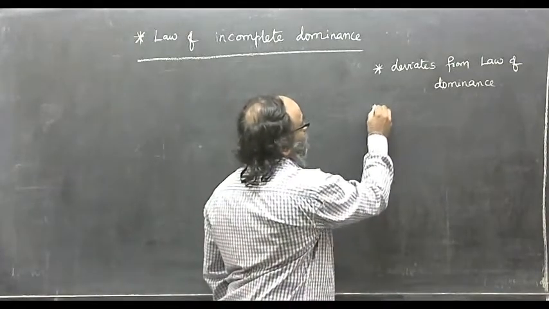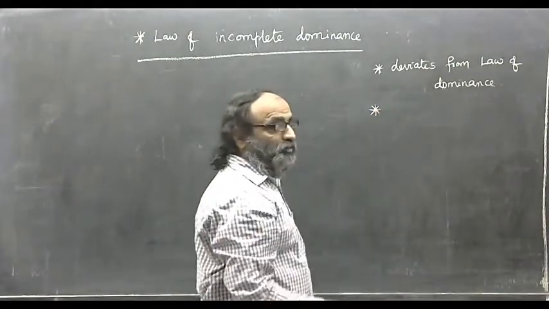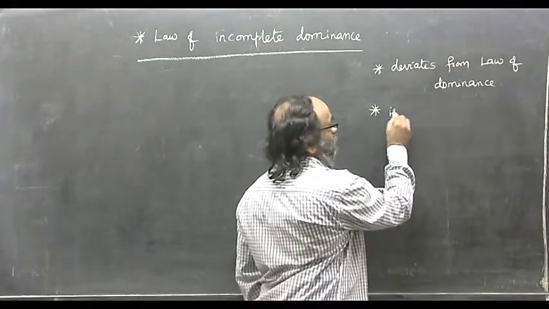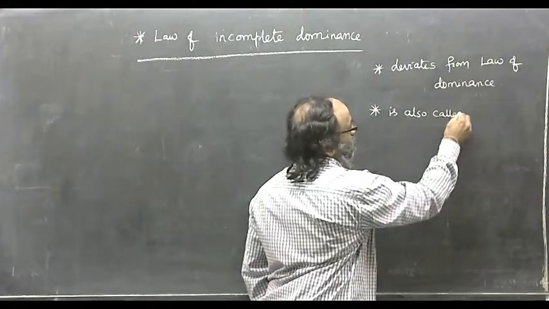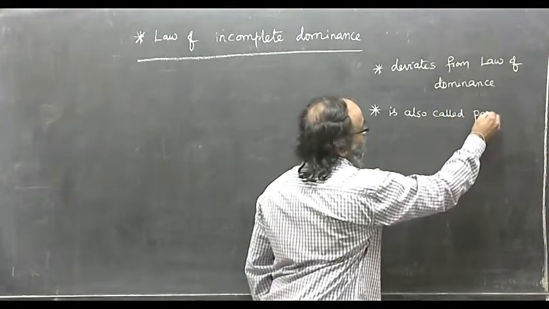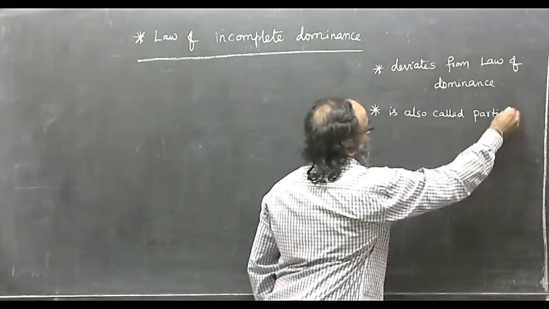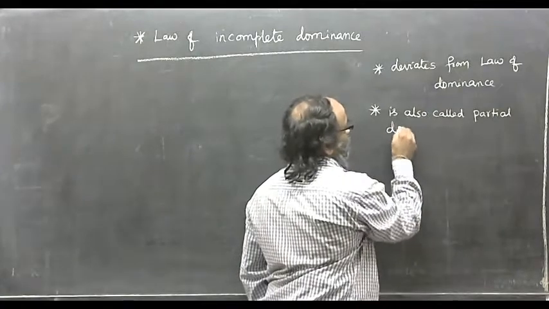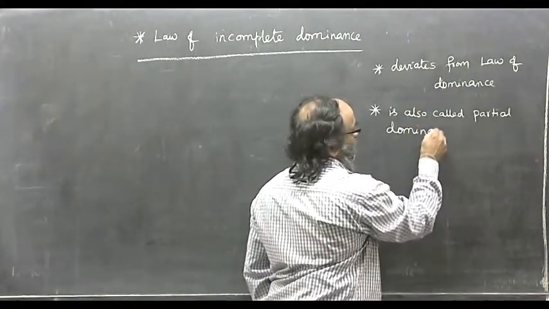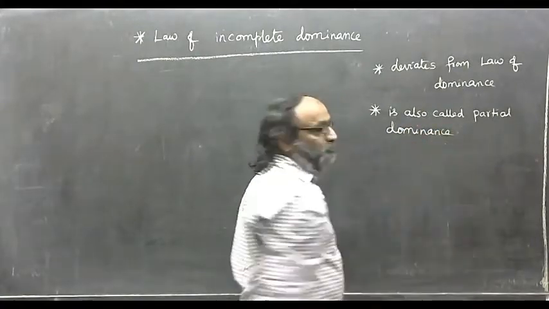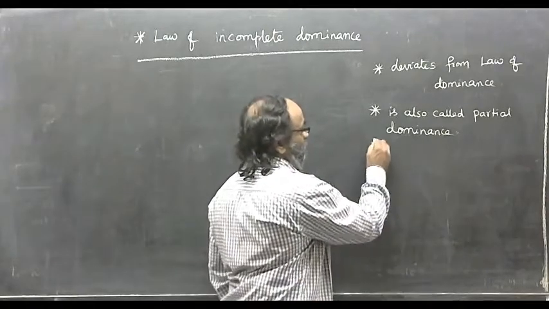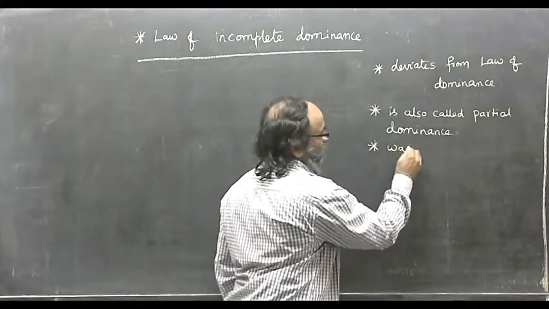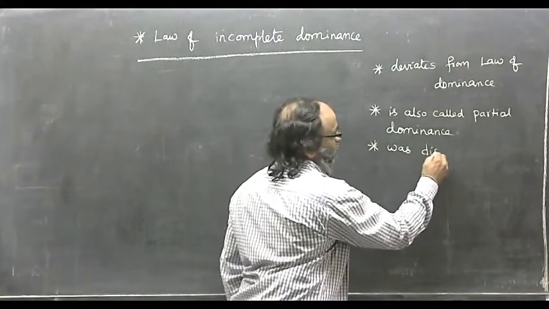This law of incomplete dominance is also called partial dominance. The law of incomplete dominance was discovered by Correns.